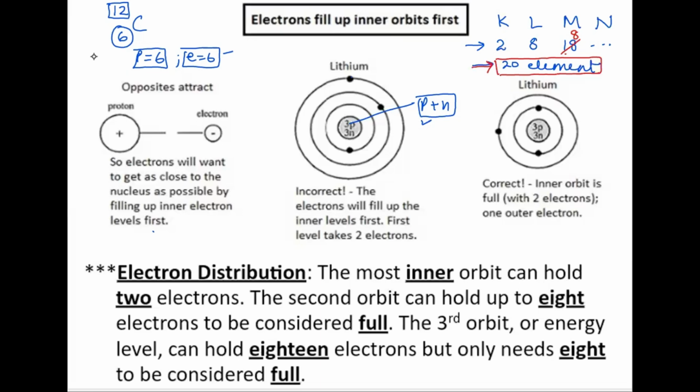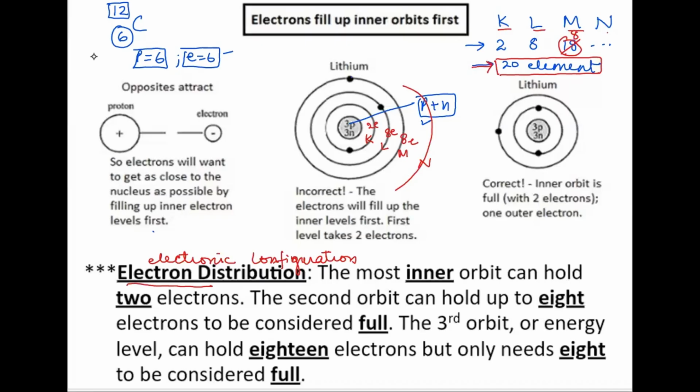When the electrons are split up into different shells, that is known as electron distribution, or electronic configuration. So for the first 20 elements, the electrons are divided in this way. The first shell, which is closest to the nucleus, can hold just 2 electrons. The next shell, which is L, can hold 8 electrons. And further away you have M, though its capacity is 18, for the first 20 elements it is again going to hold 8 electrons, and the remaining will go to the end shell.